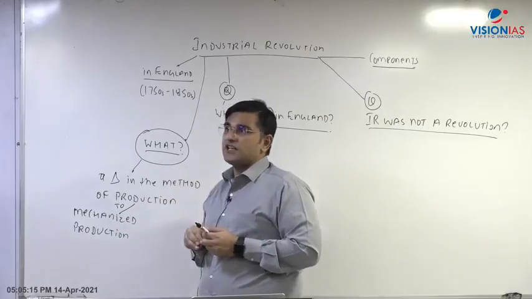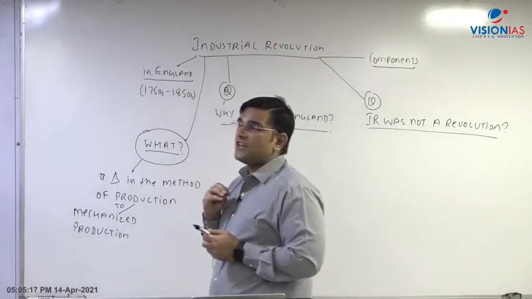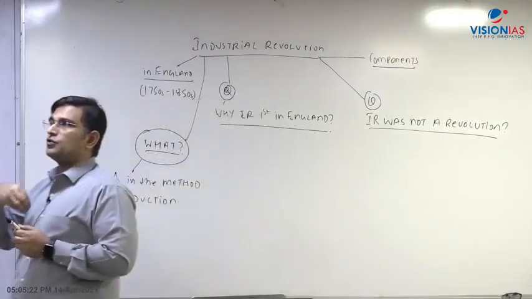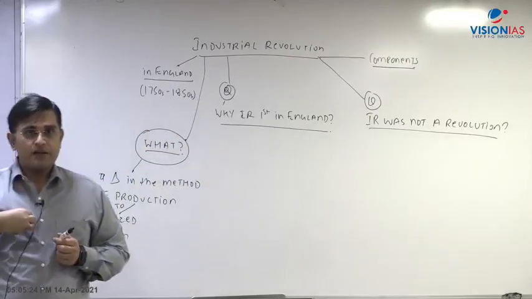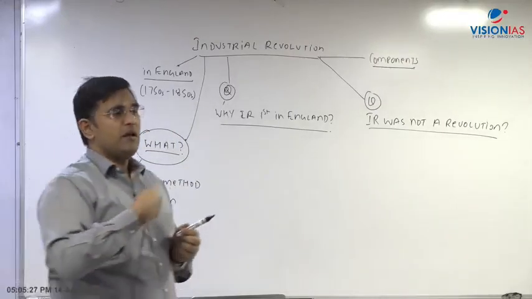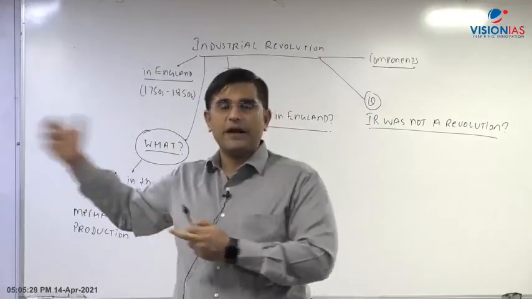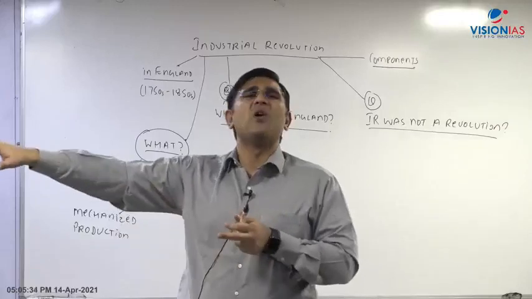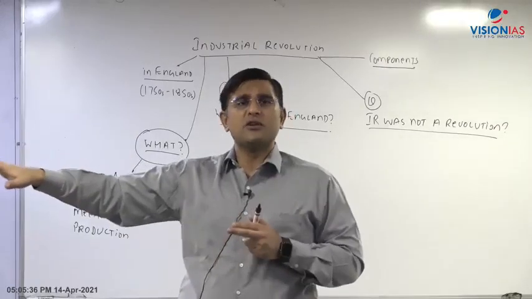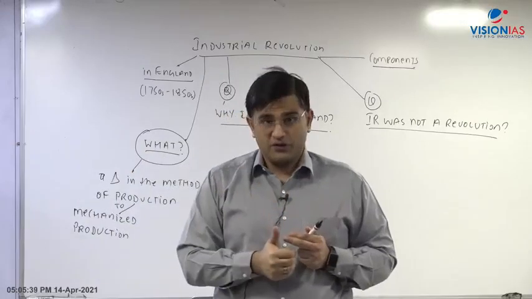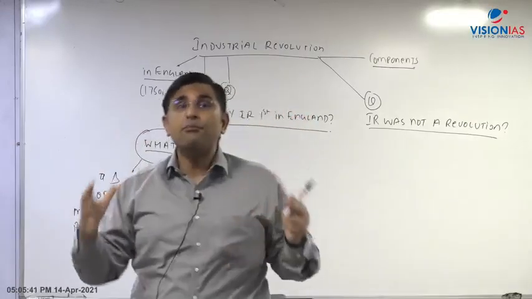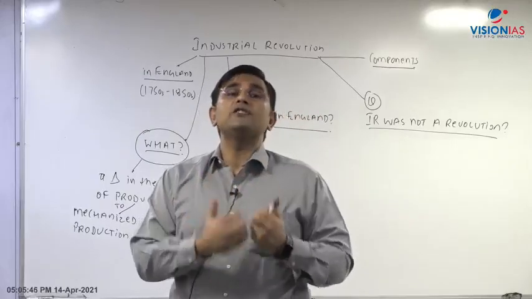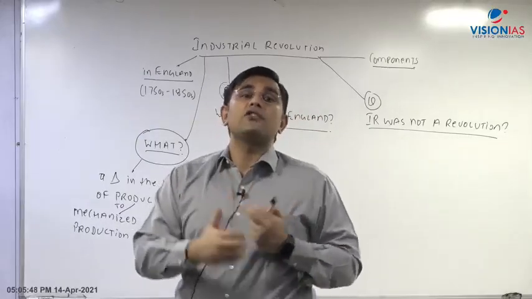Second aspect of change in this production is that there was also change in location of production. That is, earlier the production, it used to take place in the backyard of your homes, right? So kahin pe bhi a set of workers, they might come together and they might say that, okay, this is our small workshop and here we are producing goods. But now there is factory mode of production. That is, for the first time, big factories are being set up where hundreds of people, thousands of workers, they will come together for production of goods, right?